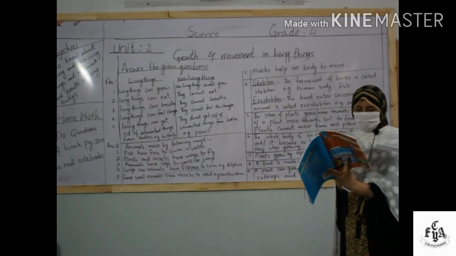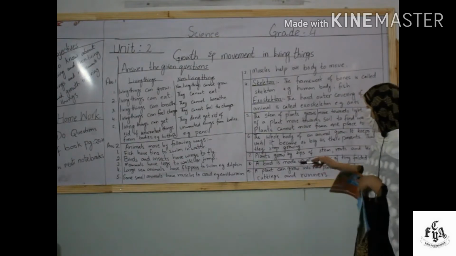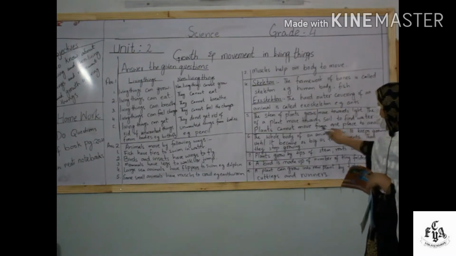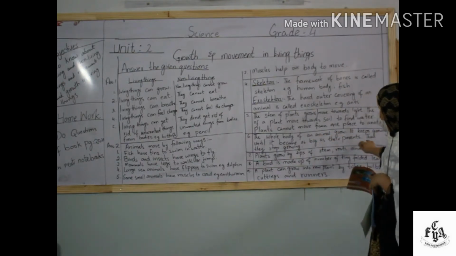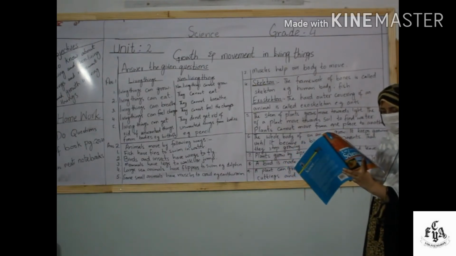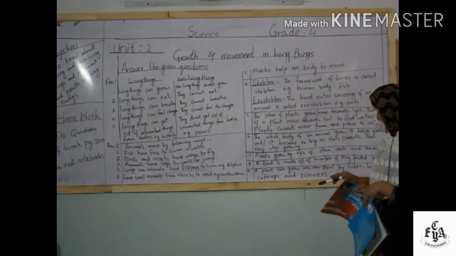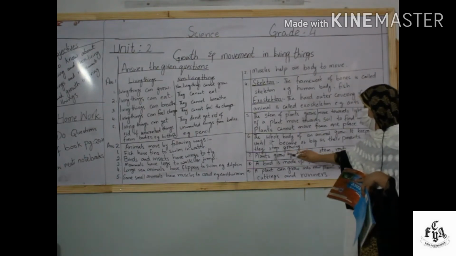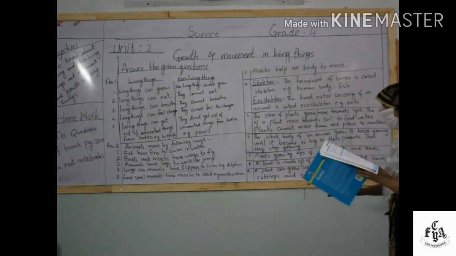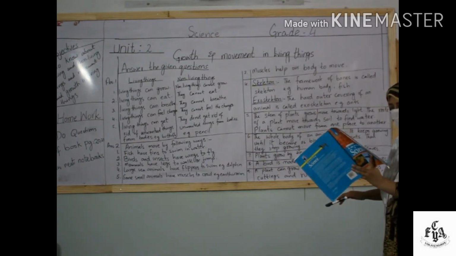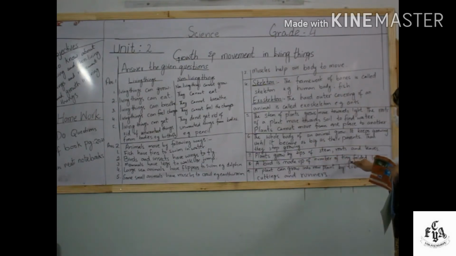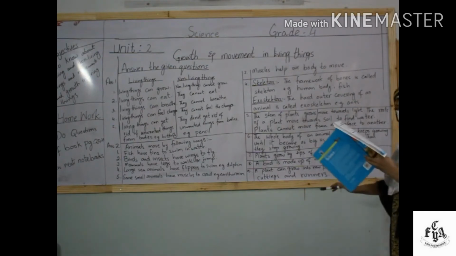Okay, the next question is, how does the body of an animal grow? So the answer is, the whole body of an animal grows. It keeps growing until it becomes as big as its parents, and then it stops growing. Okay, the next question is, which part of a plant grows? The answer is, plants grow by the tips of the stem, roots and leaves. The next question is, what is a bud made up of? So a bud is made up of a number of tiny folded leaves.